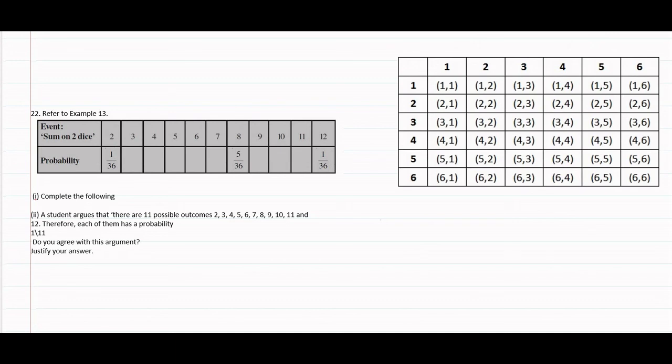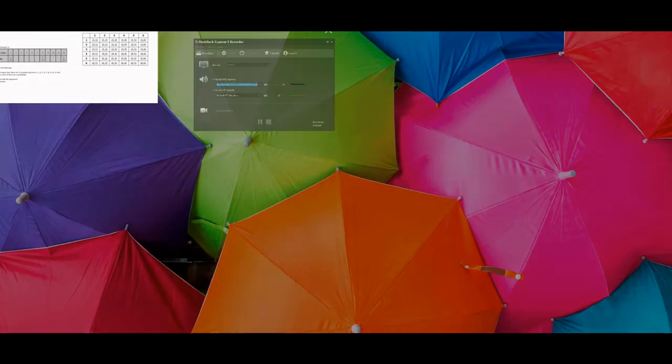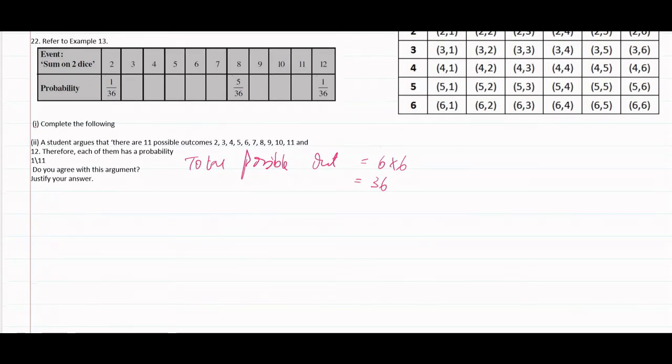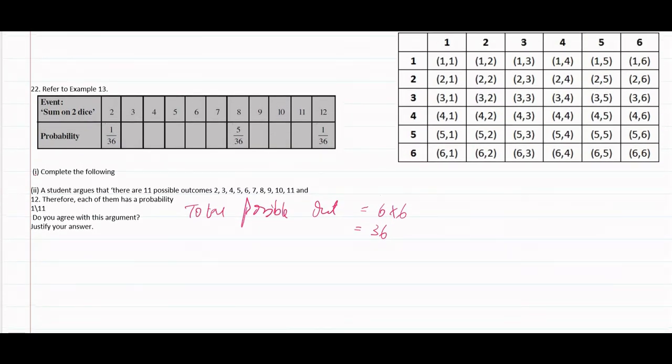So here we have to refer to example 13, which was regarding two dice thrown simultaneously. Total possible outcomes are 6 into 6, as 2 dice are thrown, so 36. Now first, probability that the dice thrown gets 2. We are told that a student argues that possible outcomes from 2 to 12 are 1 by 11 each.